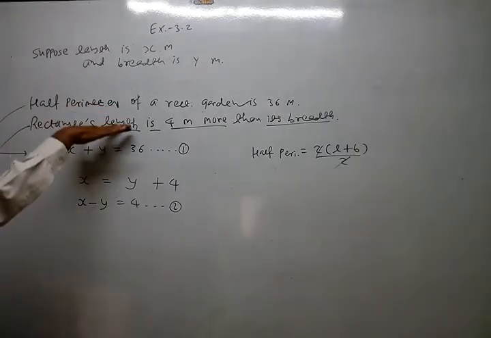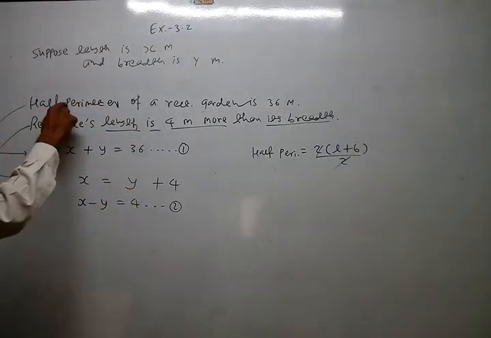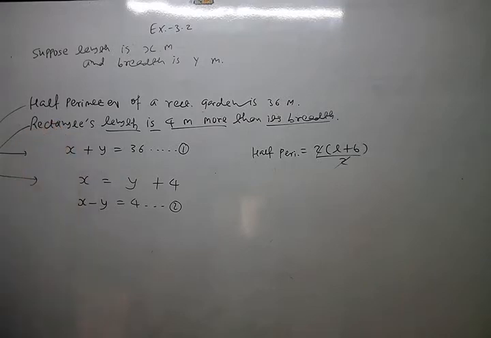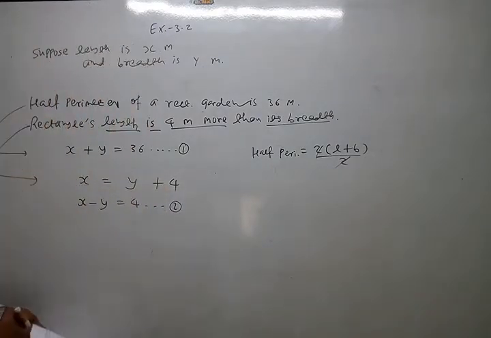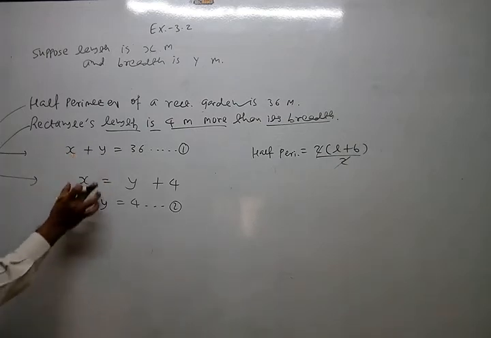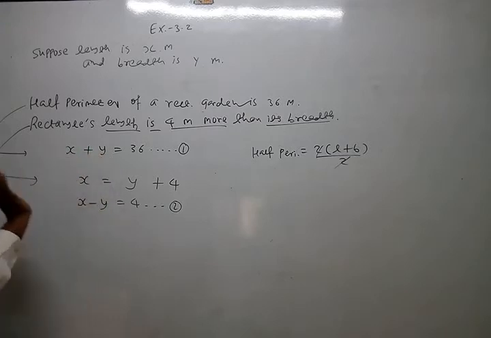Okay. So we got both equations this way. Nothing is new. Just prepare table and draw graph. But right now you have to prepare the table only. I will try to complete it because it is very simple.